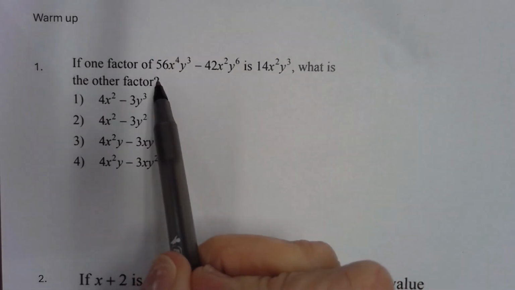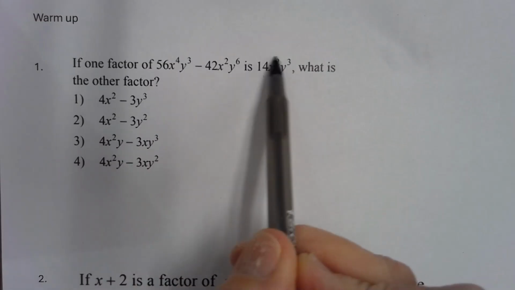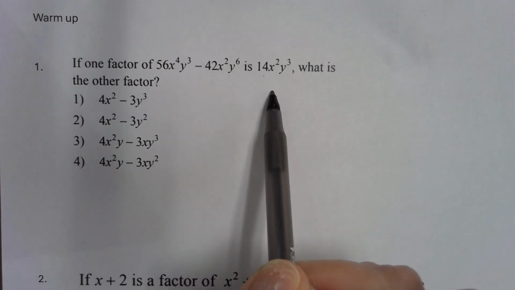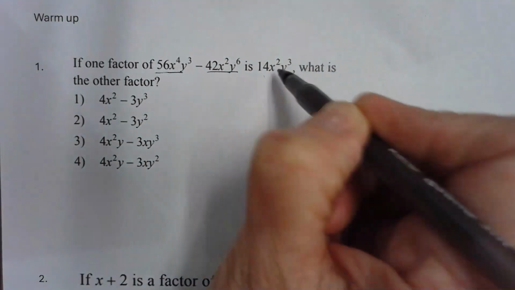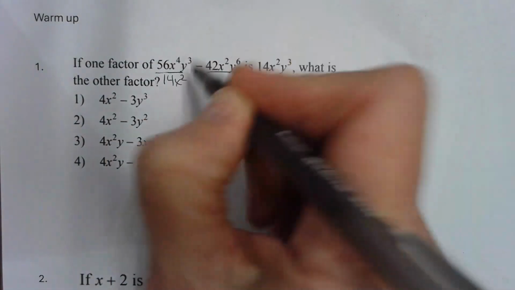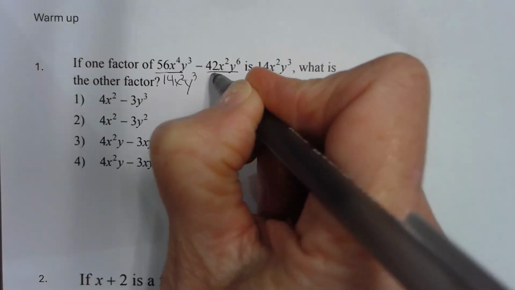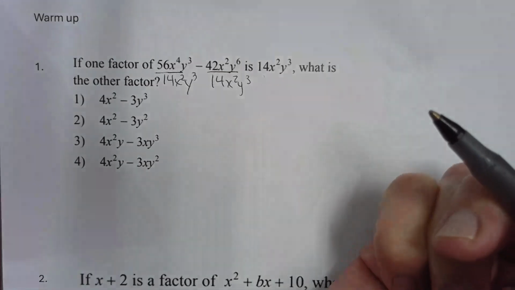Okay, if one factor of this is 14x squared y cubed, I immediately see that's a monomial. I know this is the greatest common factor method. So I'm going to divide by 14x squared y cubed, and I'm going to divide by 14x squared y cubed.